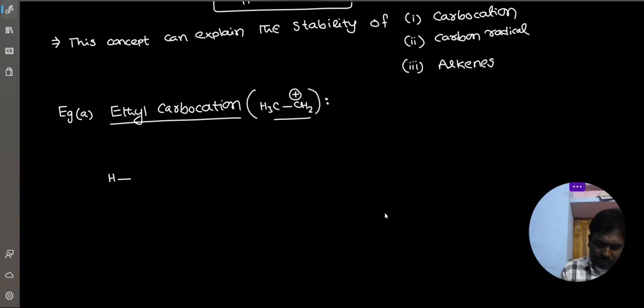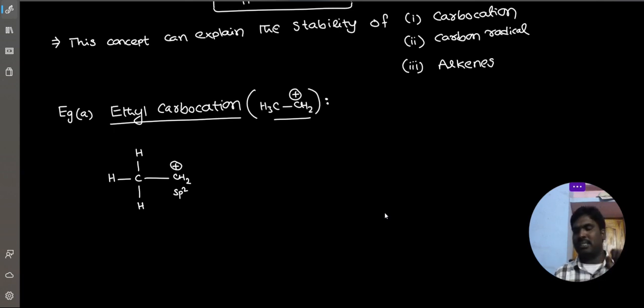Now this is sp2 carbon. Why is it sp2 carbon? Here the carbocation is connected to a carbon-carbon sigma bond and two hydrogens, two sigma bonds, three sigma bonds. Three sigma bonds means sp2 hybridization.